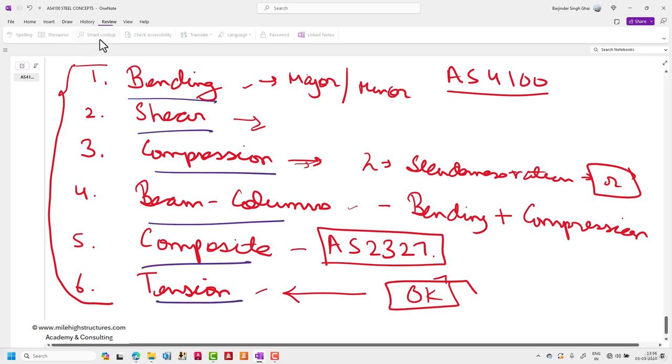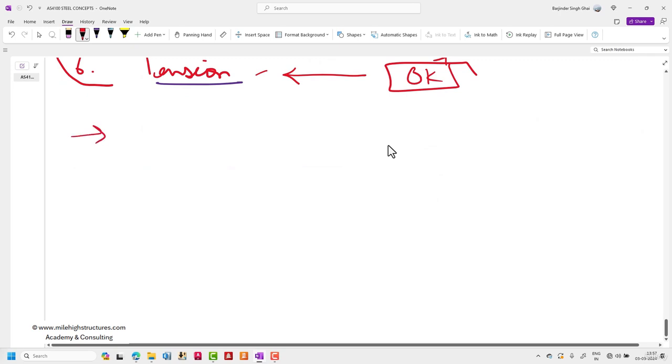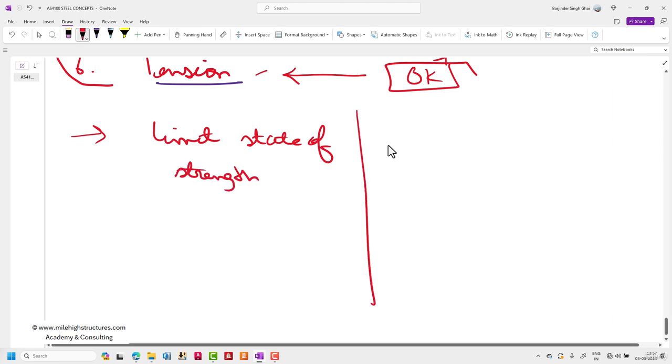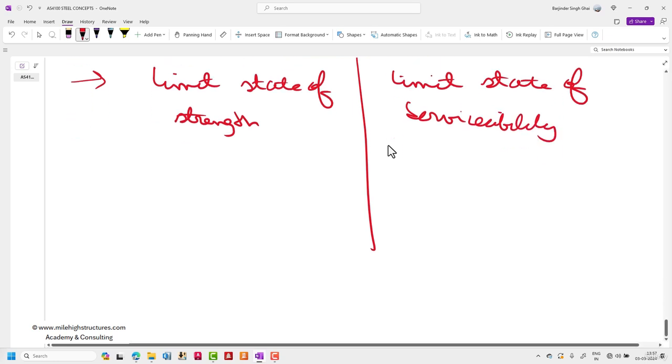After that, the second understanding that we need to have for structural steel members is that we are primarily dealing with two types of limit state. First is the limit state of strength, and the second one is the limit state of serviceability. In the limit state of strength, we are much concerned about the strength of the structural steel member and the forces that are coming.